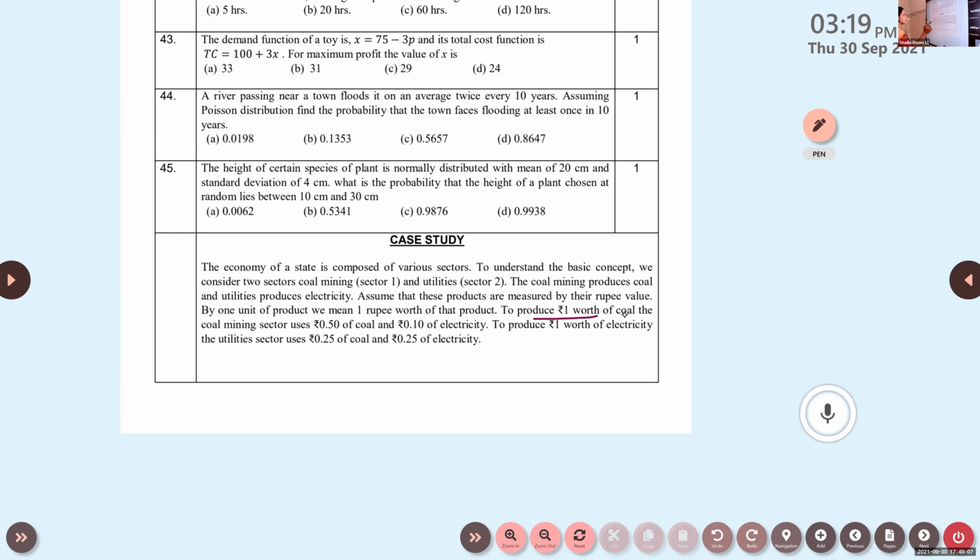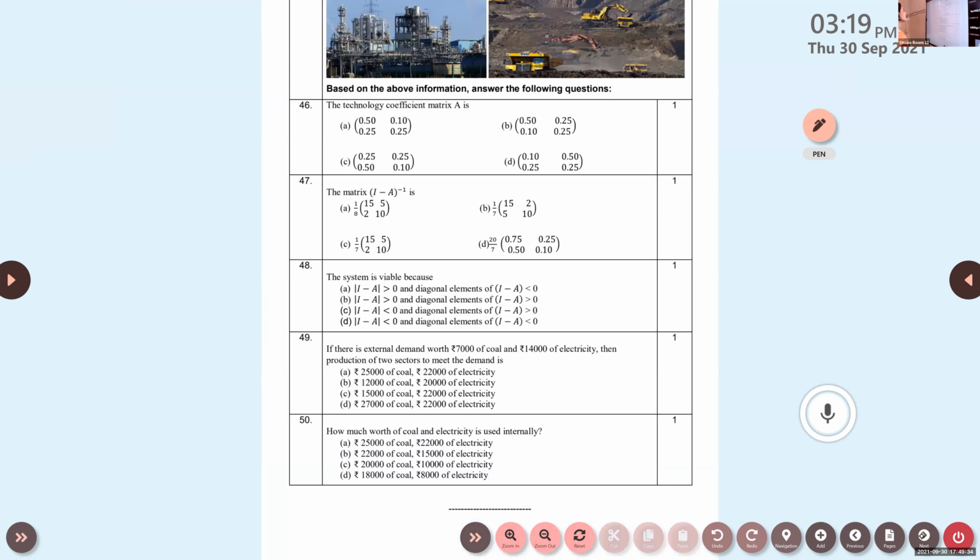So there are 2 sectors. First sector is coal mining. The next one is utility sector. So these are the costs given here. The first one uses 0.50 of coal and 0.10 of electricity. Again, the second one, the utility sector, uses 0.25 of coal and 0.25 of electricity. Now look at the next case given here. Based on the above information, what is the technology coefficient matrix A? Can you give the technology coefficient A?